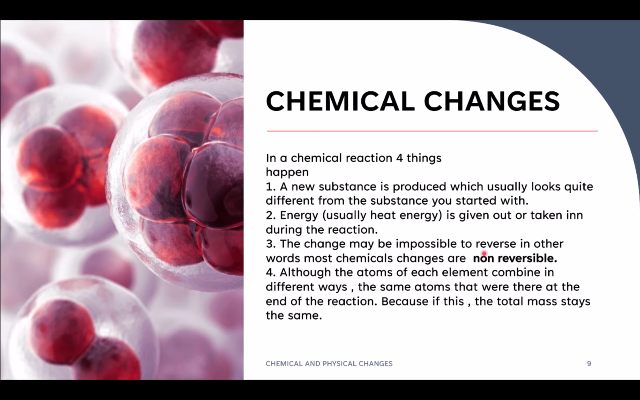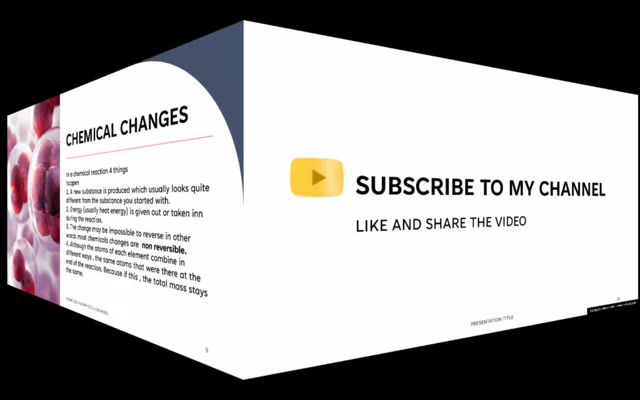In other words, most chemical changes are non-reversible. Although the atoms of each element combine in different ways, the same atoms that were there at the start are there at the end of the reaction. Because of this, the total mass stays the same, but the change has occurred and it is not possible to reverse it.